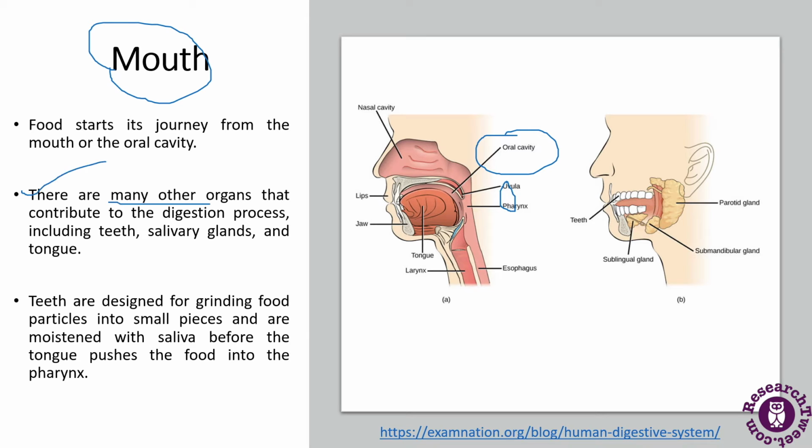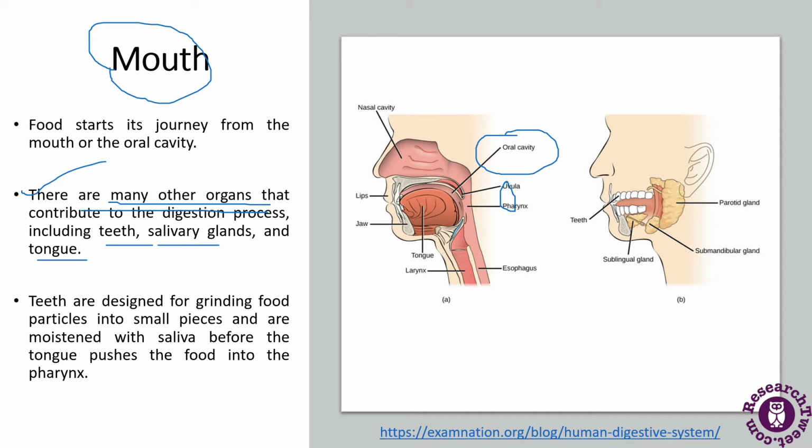So there are many organs that contribute to the digestion process, which includes teeth, the salivary glands, and the tongue. The salivary glands produce the saliva, which helps in the easy movement of the food from the mouth to the esophagus, and then from the esophagus to the stomach. The tongue will push the food to the esophagus.